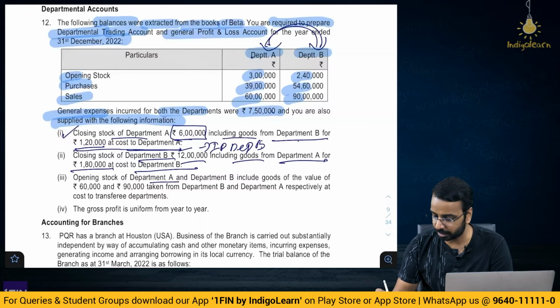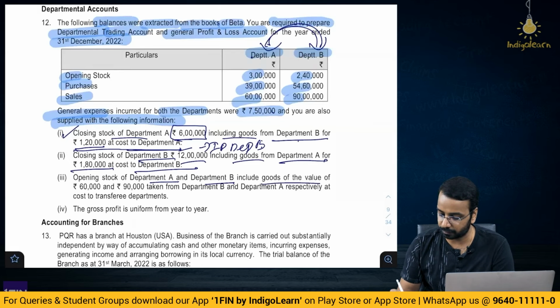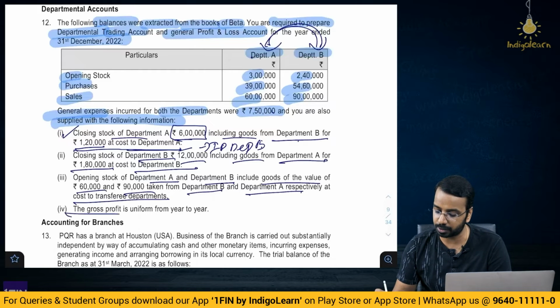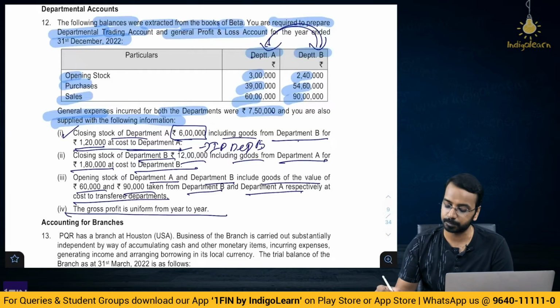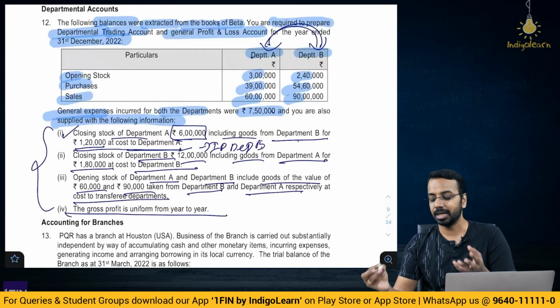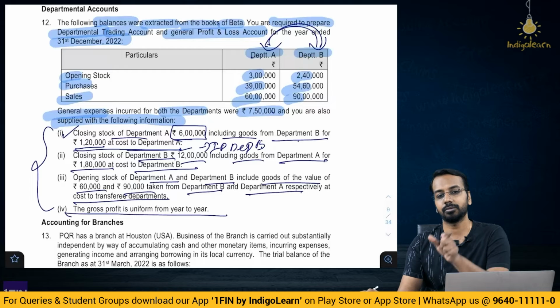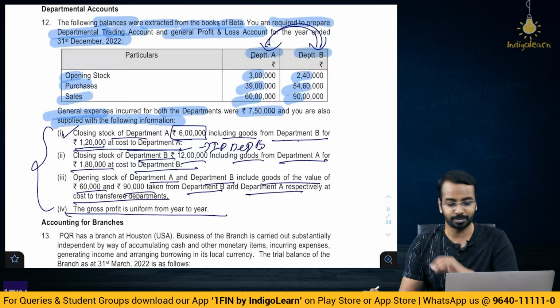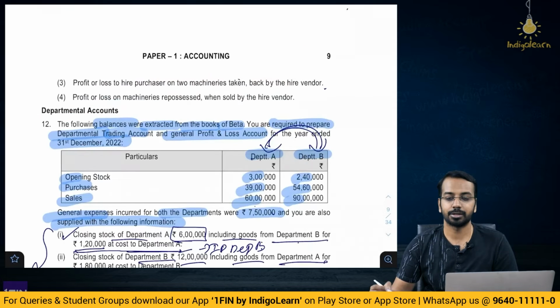Opening stock of department A and department B include goods of the value 60 and 90 taken from department B and department A respectively at cost to the transferee department. Gross profit is uniform from year to year. So, you have to calculate the gross profit, and then you will have to calculate what is the reserve that has to be eliminated when you prepare the departmental P&L accounts.